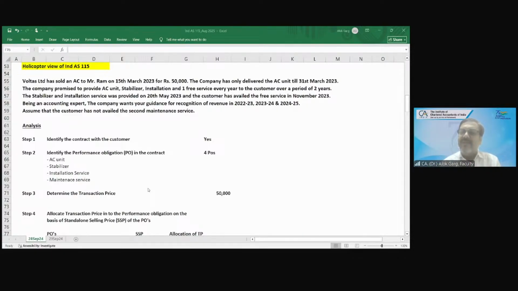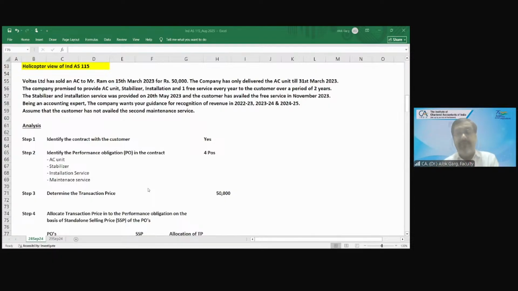And this car company, the automobile company, doesn't have only one performance obligation, which is the sale of the car. They have two performance obligations when they are selling a car. The first performance obligation is the sale of the car. The second performance obligation is to provide free service, service free of cost for an agreed period of time. You know, every year there is a service, one service at every 10,000 kilometres. So the company is incurring a cost for providing that service.